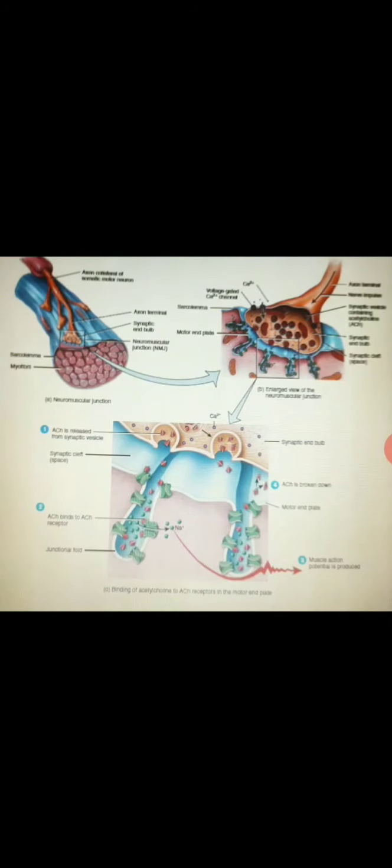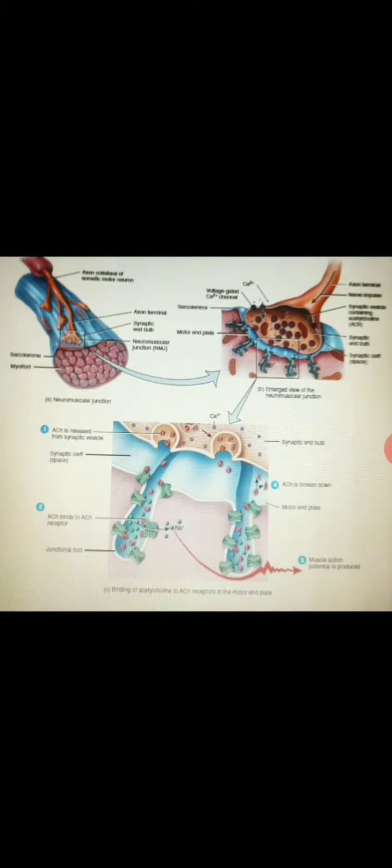Then point 4, termination of acetylcholine activity. The effect of acetylcholine binding lasts only briefly because the acetylcholine is rapidly broken down by an enzyme called acetylcholinesterase. This enzyme is attached to collagen fibers in the extracellular matrix of the synaptic cleft.